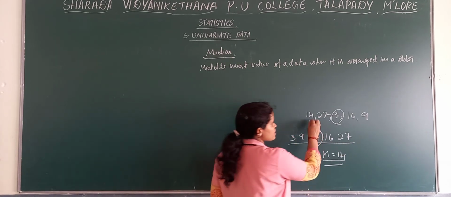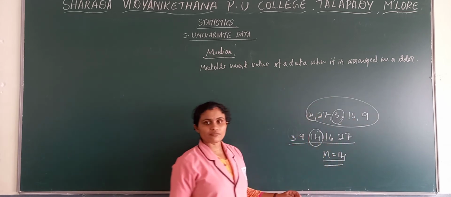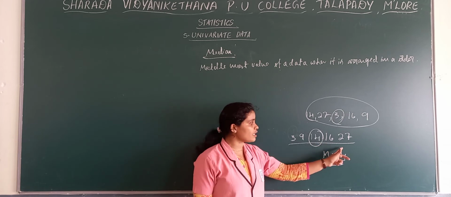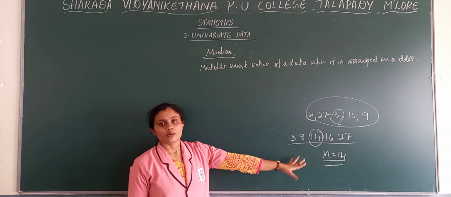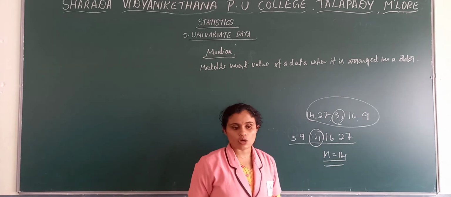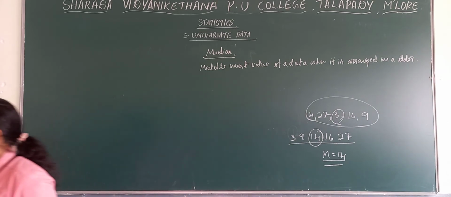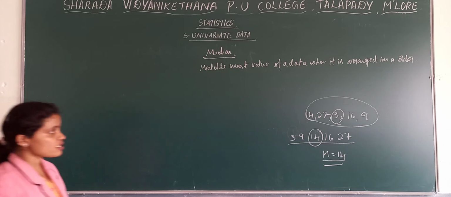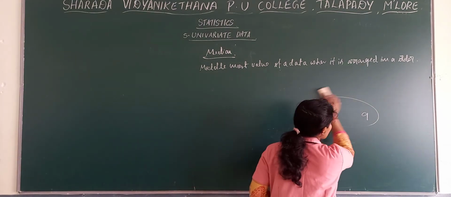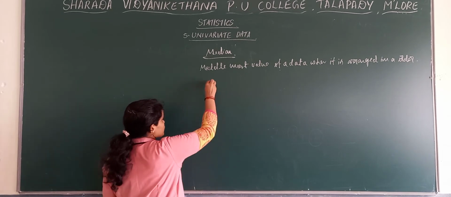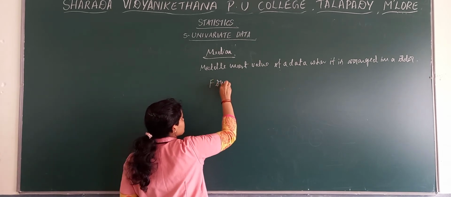This is the data, it is the middlemost value, but when we arrange the data in an order, mainly ascending order, we call it the median. And in case of median also, you have ungrouped data, grouped data, and also discrete and continuous data. So we have some formulas here. Now we'll look into those formulas. Take down the formulas.